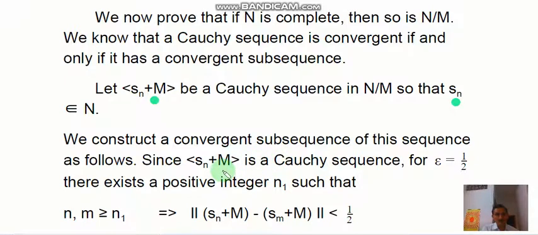Since s_n + M is a Cauchy sequence, for epsilon equal to 1/2 there exists a positive integer n_1 such that for all n, m greater than or equal to n_1, the norm of (s_n + M) minus (s_m + M) is less than epsilon, which is 1/2. Here we have chosen epsilon equal to 1/2.